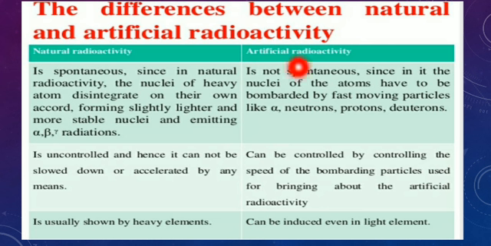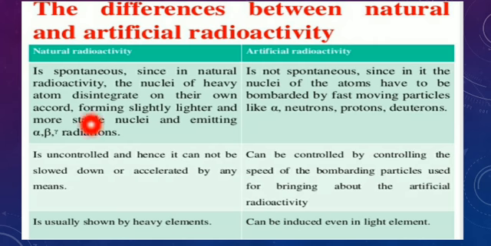But go to this side: here the nuclei of atoms have to be bombarded by fast moving particles like alpha particles, neutrons, protons and deuterons. The particles bombarded are alpha, neutrons, protons and deuterons. Now, this is natural radioactivity.